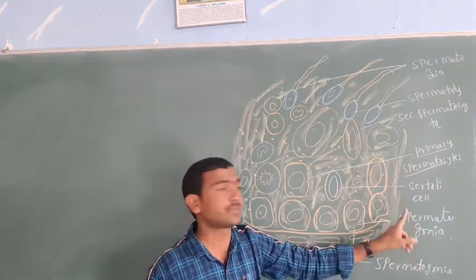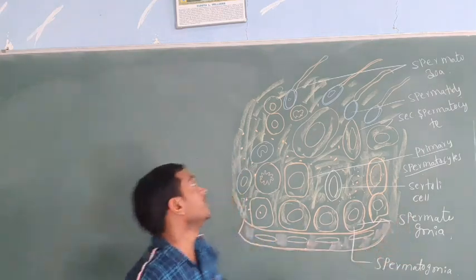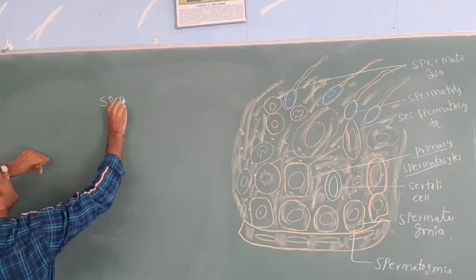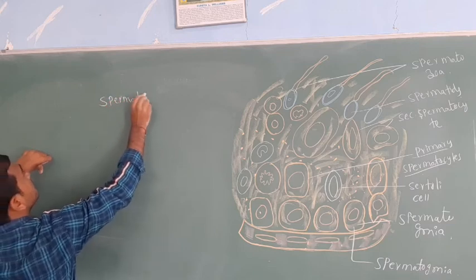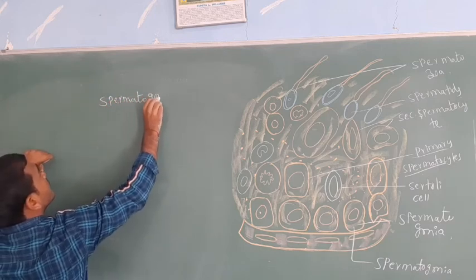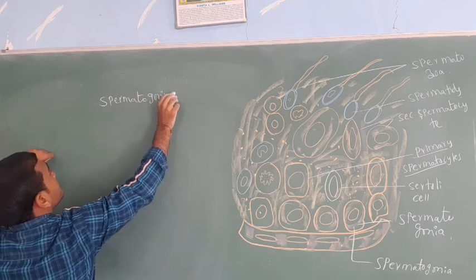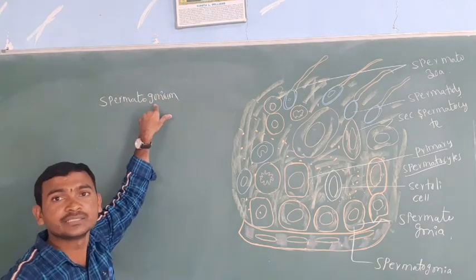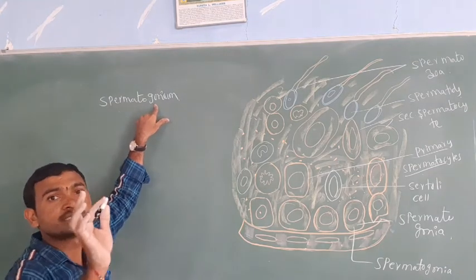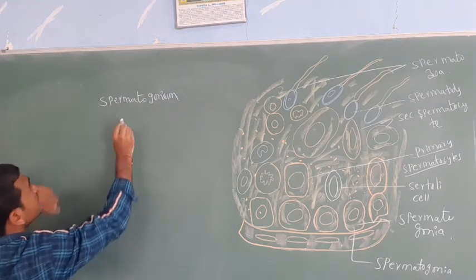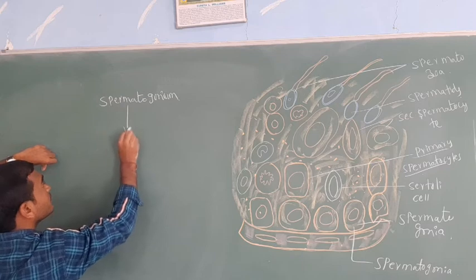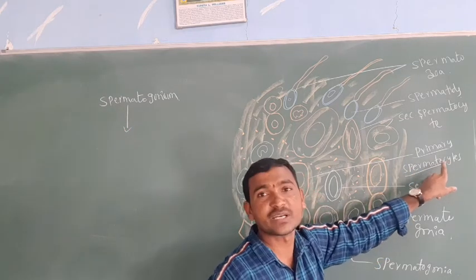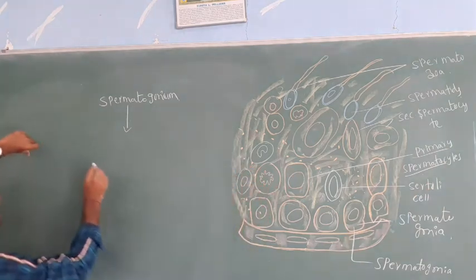Spermatogonium is singular, spermatogonia is plural. This spermatogonium is the mother cell of the sperm, or the germ cell of the sperm. This spermatogonium then forms primary spermatocytes.